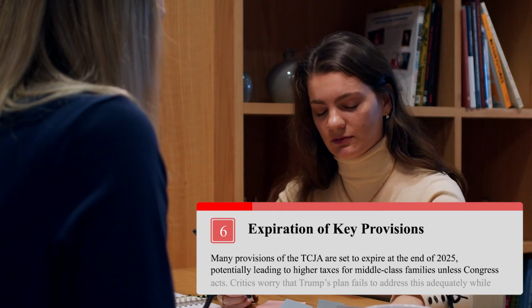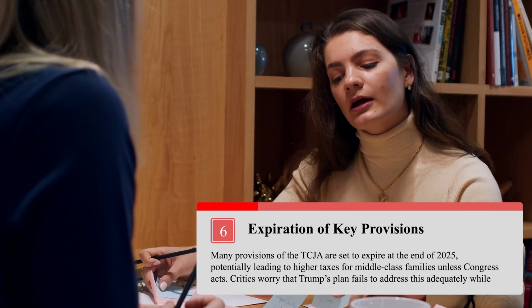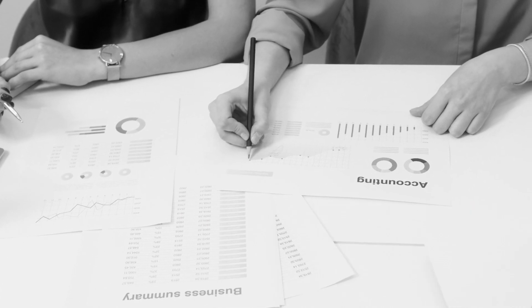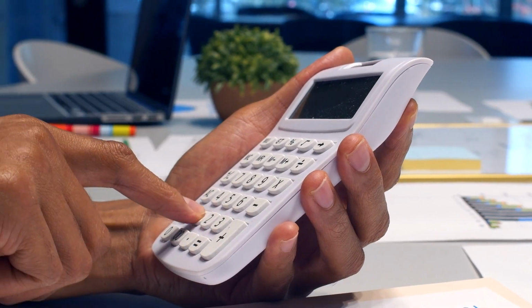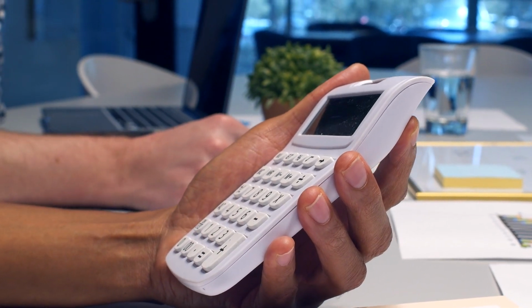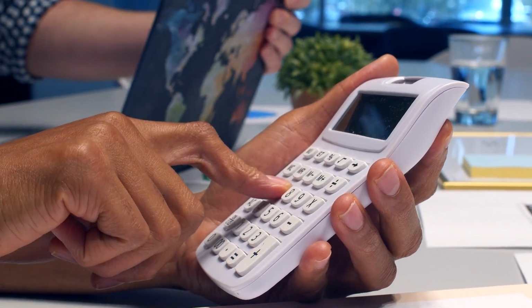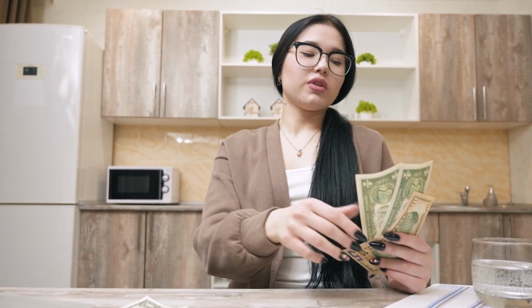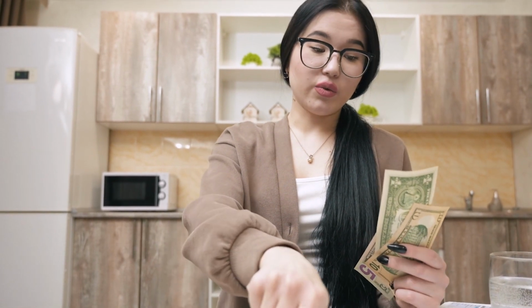We have the expiration of key tax provisions. So many provisions of the TCJA are set to expire at the end of this year, potentially leading to higher taxes for middle-class families unless addressed. So critics argue that Trump's plan fails to adequately tackle this issue while focusing on benefits for corporations and high earners. Now, how might Trump's tax cuts affect small businesses, right? Because that's the body of the American economy.